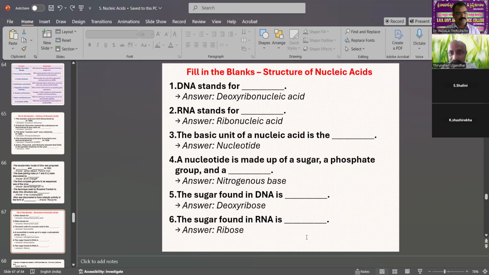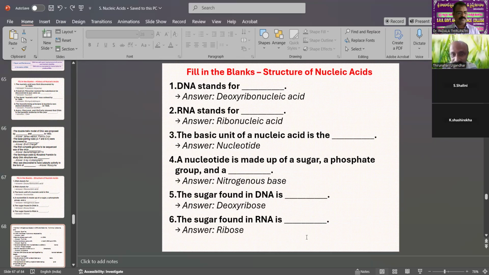Then, fill in the blank: structure of nucleic acids. DNA stands for deoxyribonucleic acid. RNA stands for ribonucleic acid. The basic unit of nucleic acid is called a nucleotide. A nucleotide is made up of a sugar, a phosphate group, and a nitrogen base. The sugar found in DNA is deoxyribose. The sugar found in RNA is ribose.